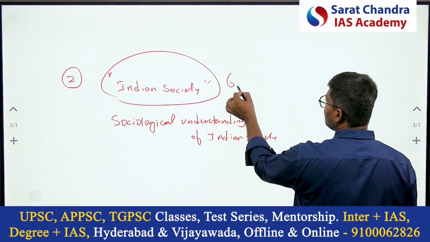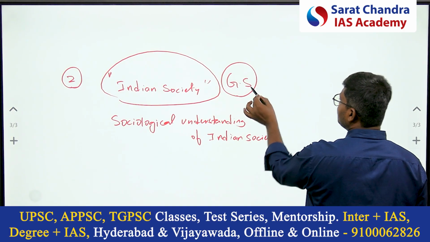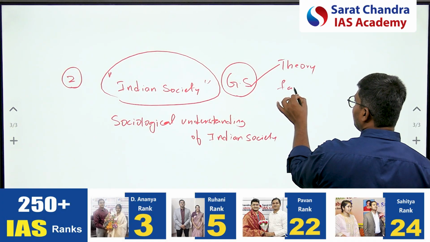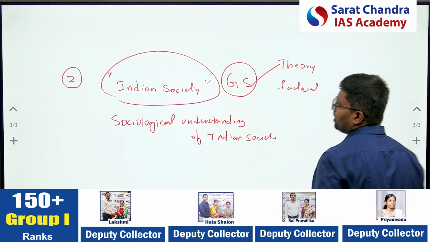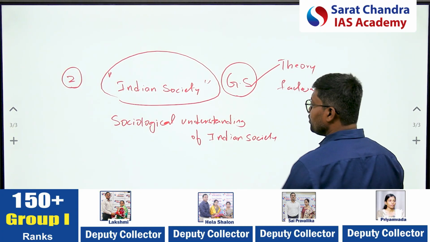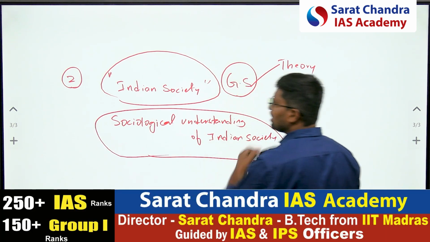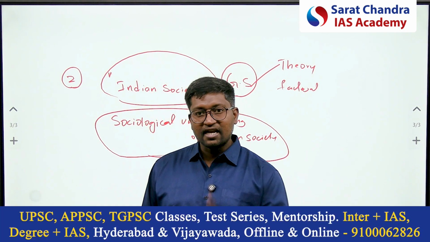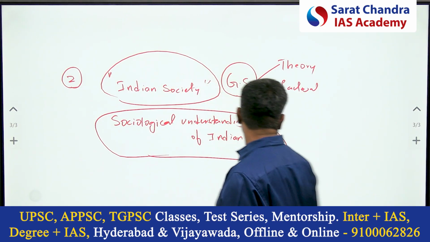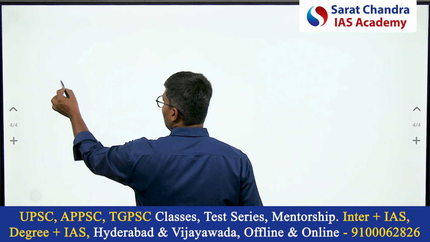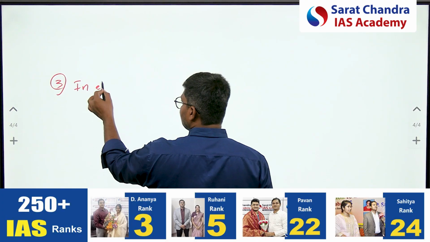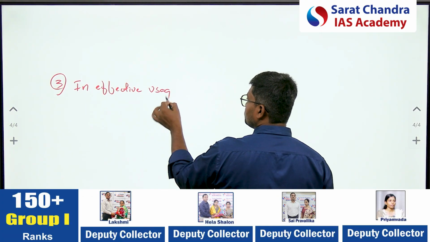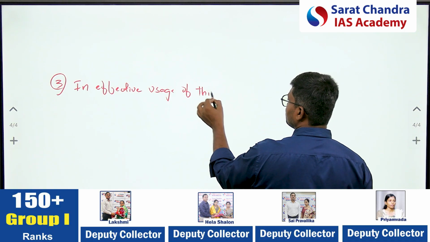If you are writing a GS answer, just quoting a theory and giving factual information, that will not become a sociological answer. If you have to write a sociological answer, you have to include sociological analysis. The second reason is that you are writing a GS answer. The third reason is ineffective usage of thinkers.